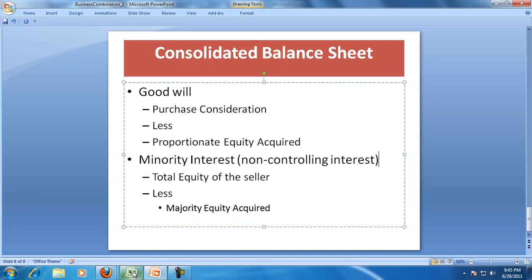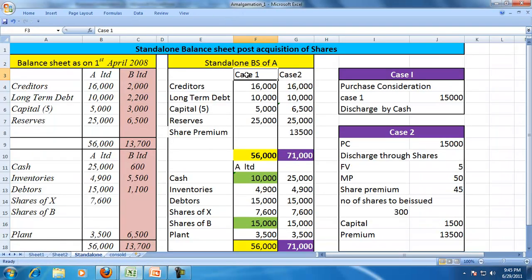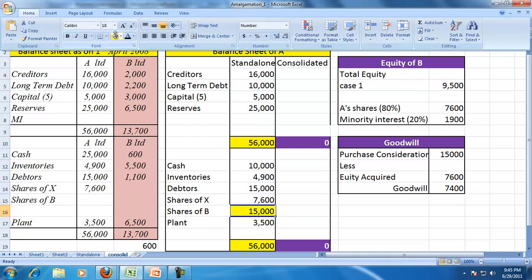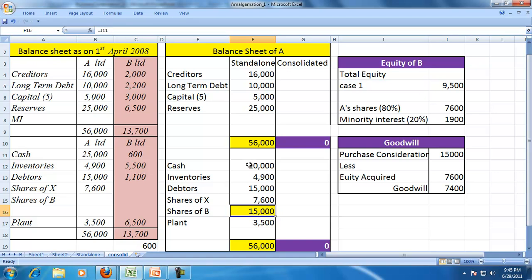So let us go back to that exercise. I'm using the first case, that means where there is a discharge by cash. So let me pick up this standalone balance sheet and then do the consolidated one. We have this standalone balance sheet where the investments acquired are 15,000, and that has been discharged by cash. Therefore cash has come down to the extent of 15,000. Now we want to prepare the consolidated balance sheet.